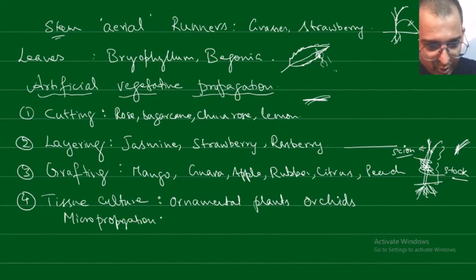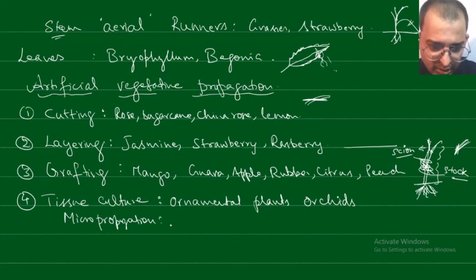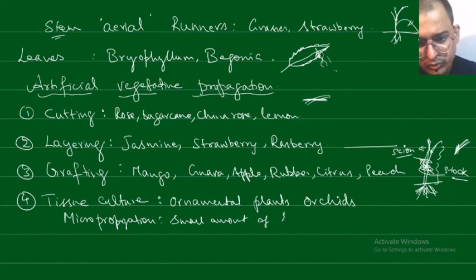Okay, micropropagation. So what happens in micropropagation is that a small amount of tissue is taken from the parent plant. From where is it taken? From the growing tips.